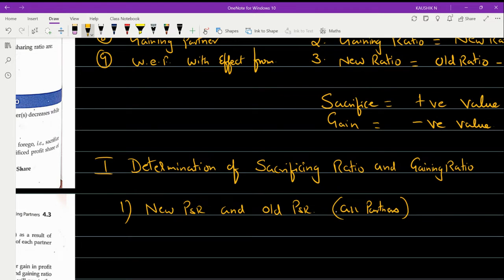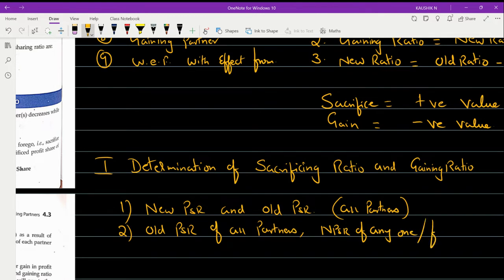Whereas in the second category, you will be given the old PSR. PSR is short for profit sharing ratio. Old PSR of all partners, but the NPSR of any one or few partners.